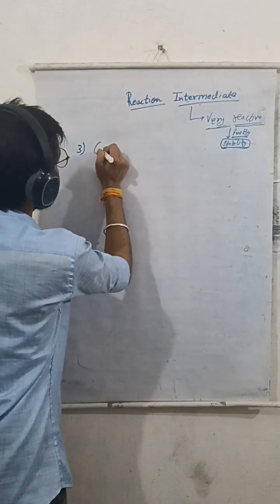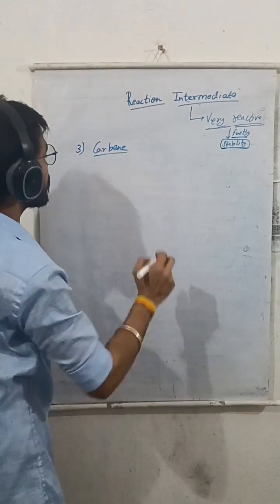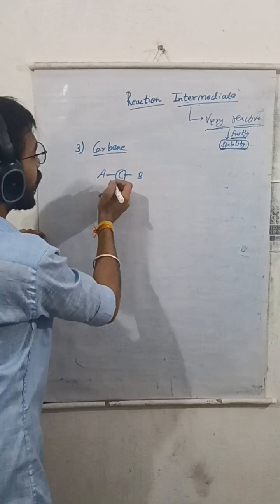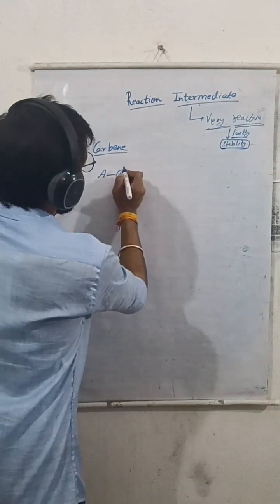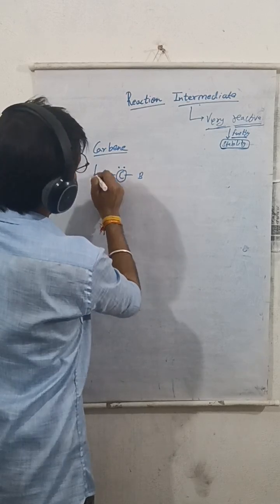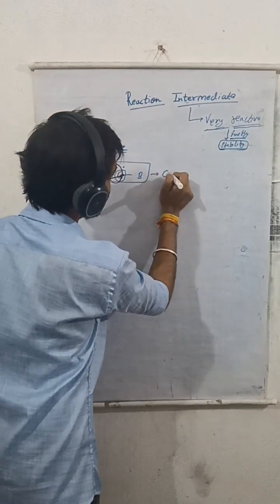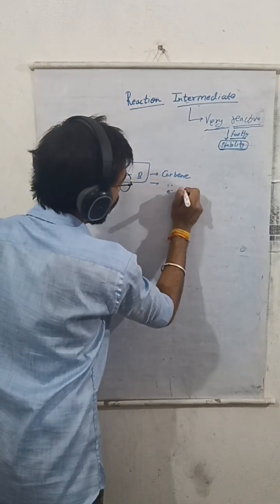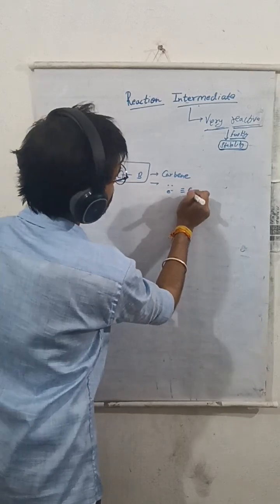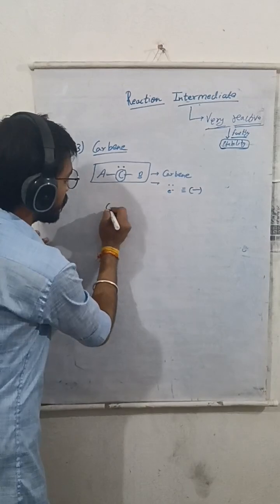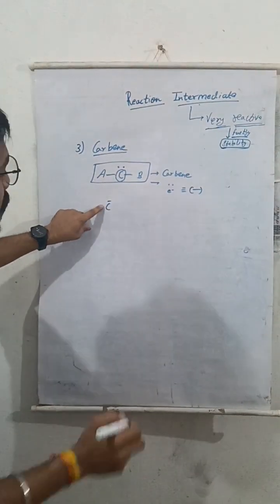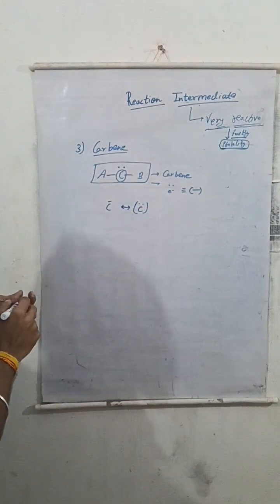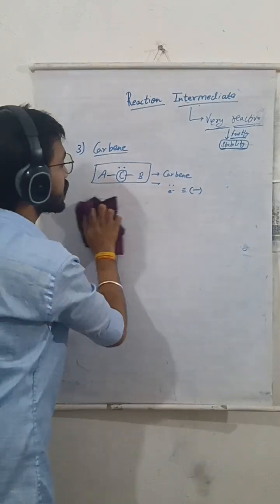The next topic is carbene. Now this is an interesting one. If we consider A connected with C and B connected with C, C is a carbon and A and B are 2 other atoms. If carbon contains 2 electrons on it, it is known as carbene. These 2 electrons are written as this negative sign, the dash sign. If a carbon contains this sign on it, then it means it is carbene, which represents this structure. So we will talk about the structure of carbene.